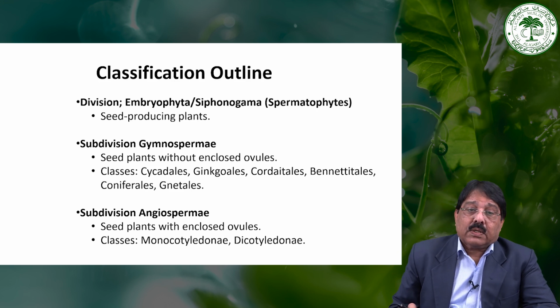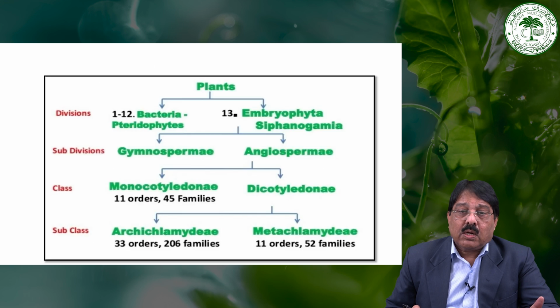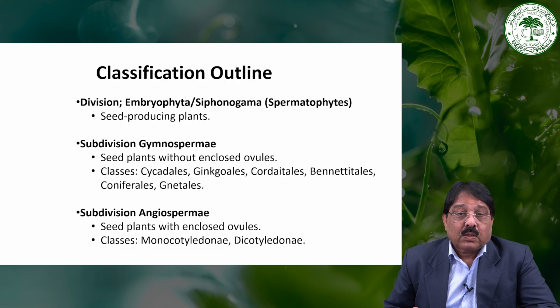An outline of the classification: division Embryophyta Siphonogamia. It is the 13th division. Divisions 1 to 12 deal with algae, fungi, bacteria, pteridophytes, etc., and all the other groups. Then division 13 is the Embryophyta Siphonogamia, which covers the angiosperms as well as the gymnosperms.